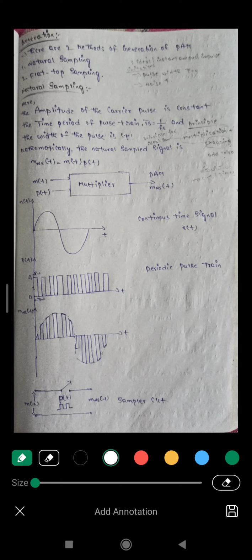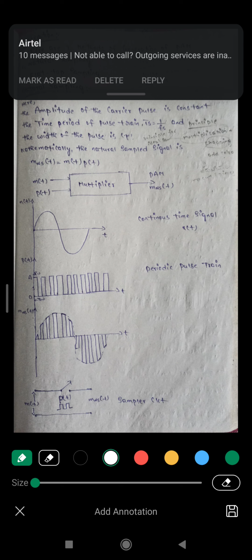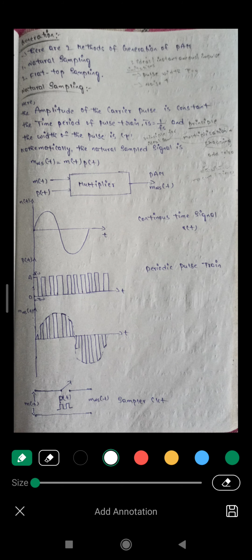In the previous lecture we discussed the introduction of pulse amplitude modulation, PAM. Now in this section we discuss the generation of PAM. There are three types actually, and the first type is ideal, which is not necessary, so we are discussing only two types of generation of a PAM. The first type is natural sampling and the second type is flat top sampling.